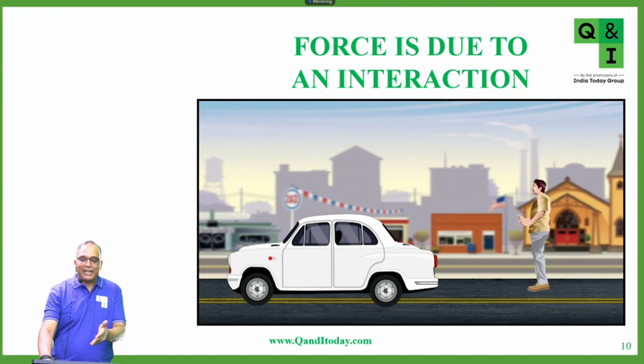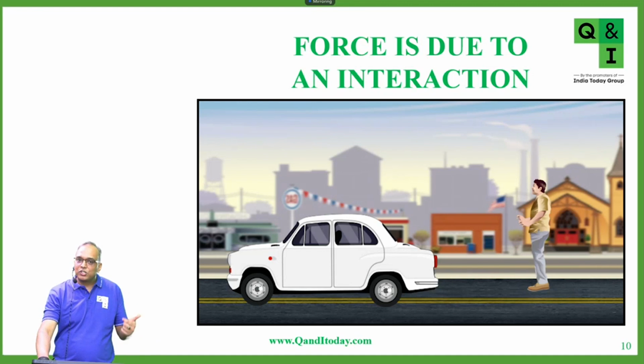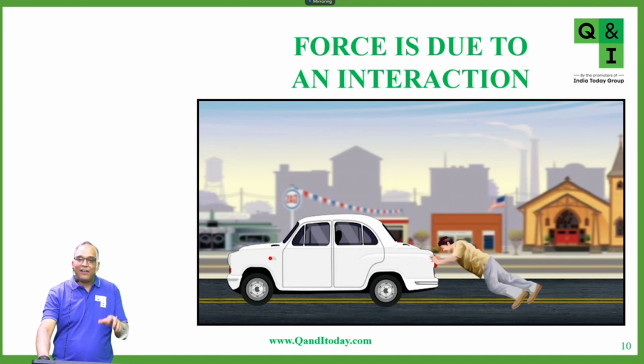As we said, if there is no interaction, for example, when there is a car which is stationary and a man standing behind it, who is also stationary and is neither pushing nor pulling, the car is not going to move because there is no force being acted upon it. So for the force to act, this person will have to start pushing the car.